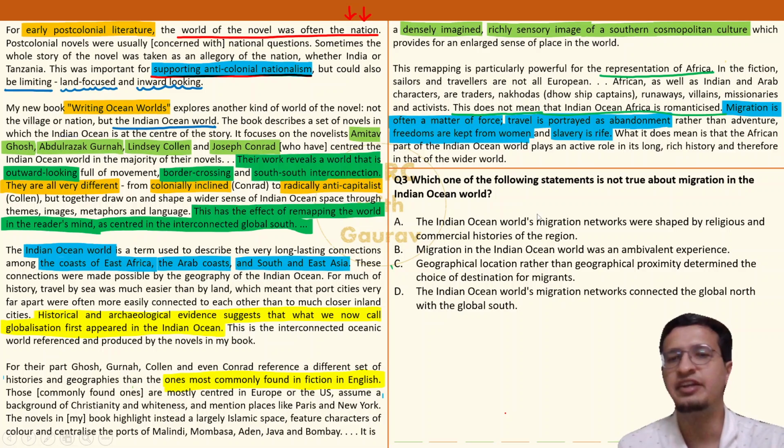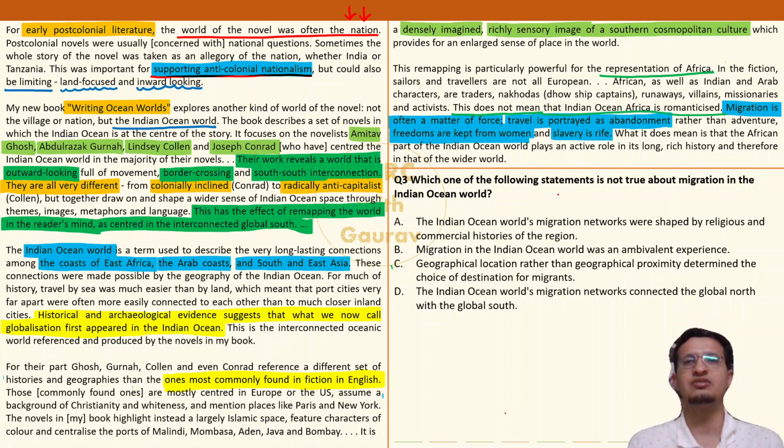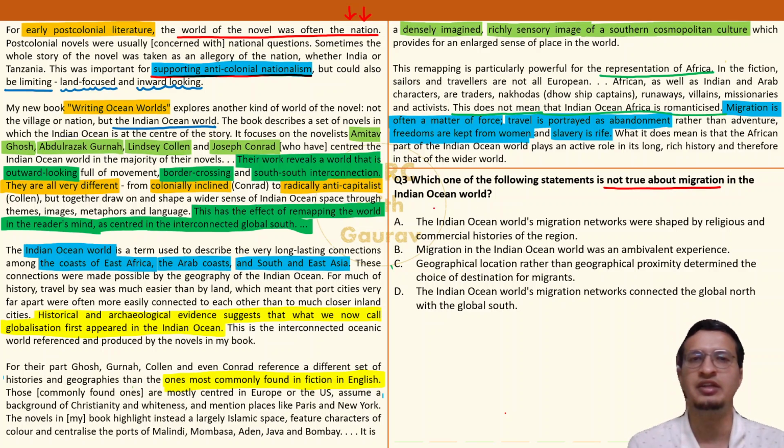Question 3. I did not like this question. Why? Because it's vague. Question is simple, straightforward. Options are not good. क्या लिखा है? Which of the following is not true about migration in Indian Ocean world?